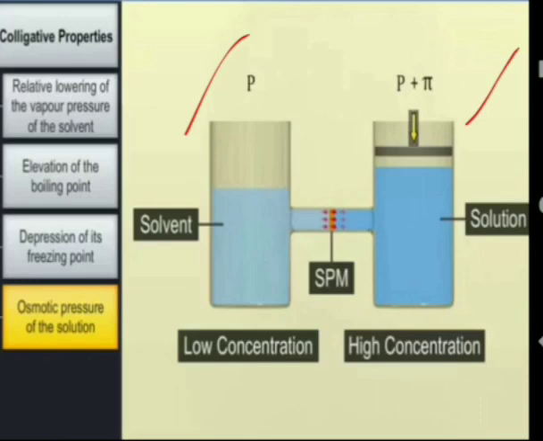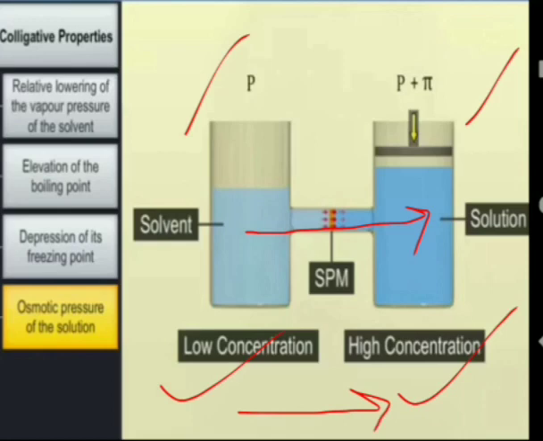So we know that this is high concentration and this is low concentration. So what will happen? Osmosis takes place. How? We know that this is pure solvent, and the molecules of solvent will move from the solvent to the solution side, from the low concentration to the high concentration side.